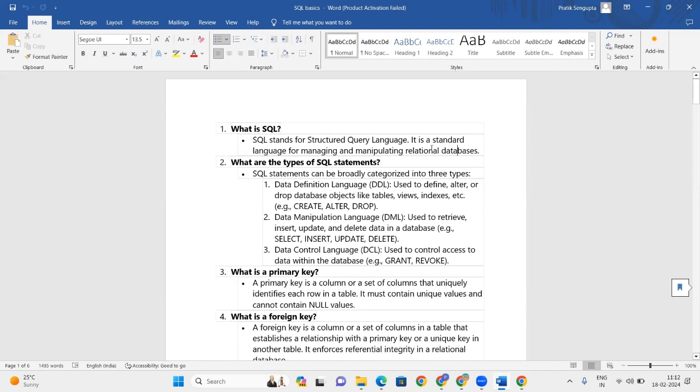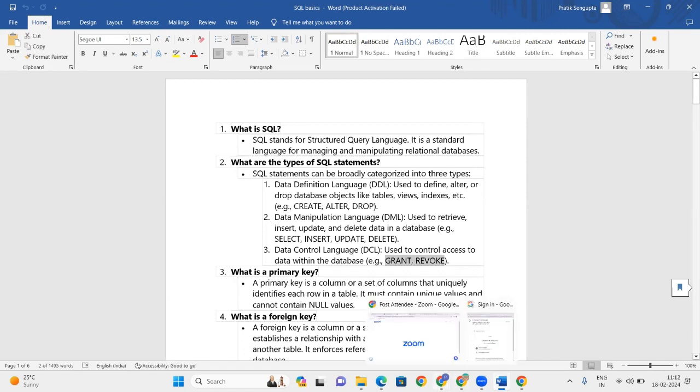What are the types of SQL statements? SQL statements can be broadly categorized into three types: data definition language, data manipulation language, like select, insert, update, delete, and data control language. Data definition language is used to define, alter, or drop database objects. Data manipulation language is select, insert, update, delete. And data control language is grant, revoke.